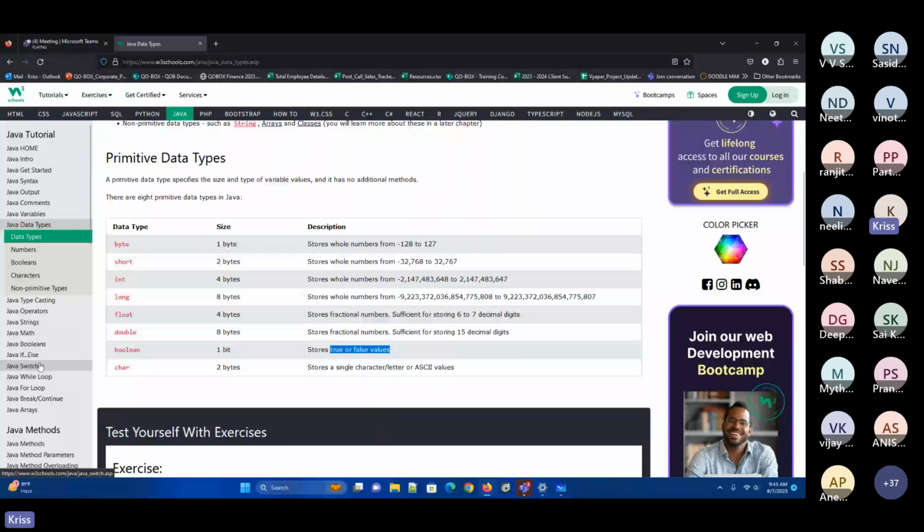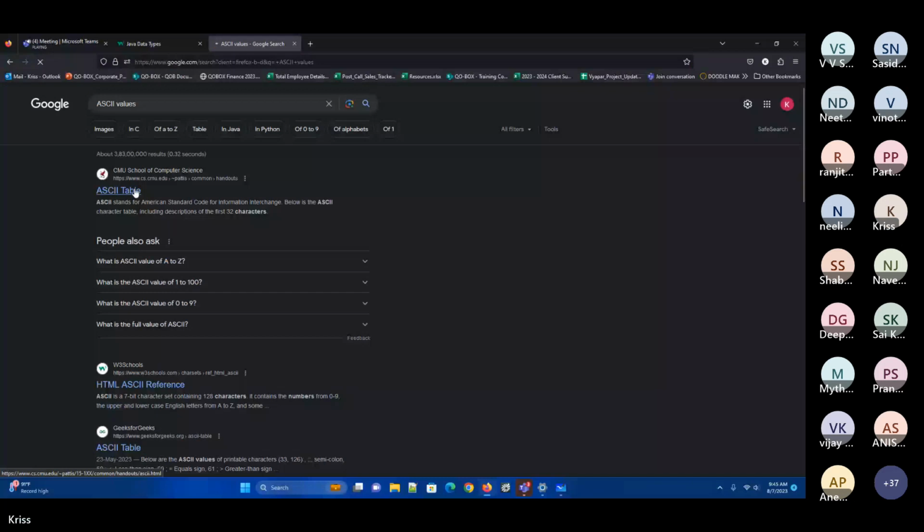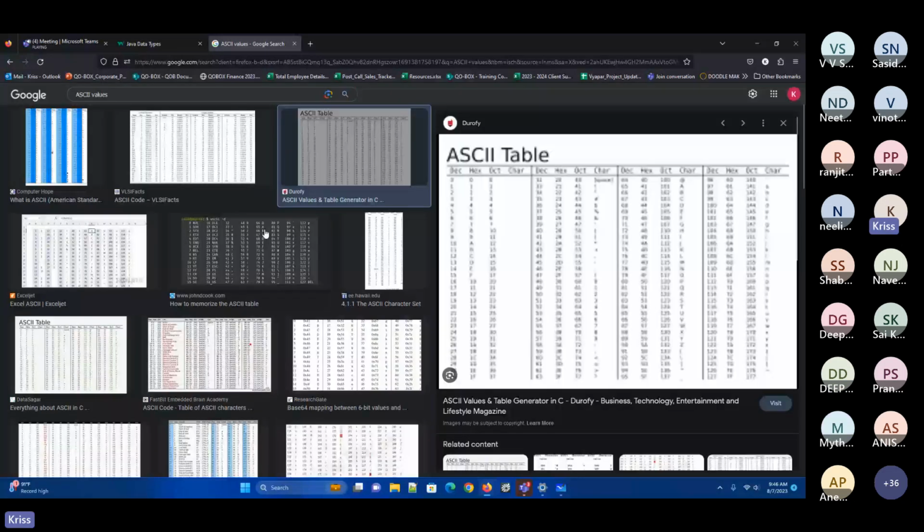Okay. Now, char. Character will store a single character. Only a single character. And every character will have an ASCII value. So now if you wanted to see what this particular ASCII value is, it is American Standard Code for Information Interchange. Because if you wanted to change the information, this is what we can be using.